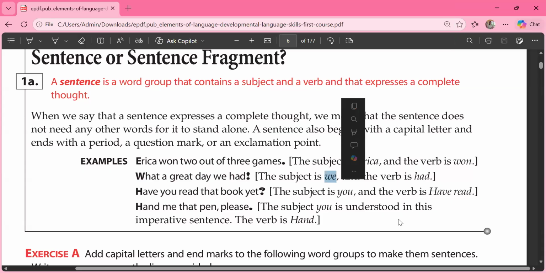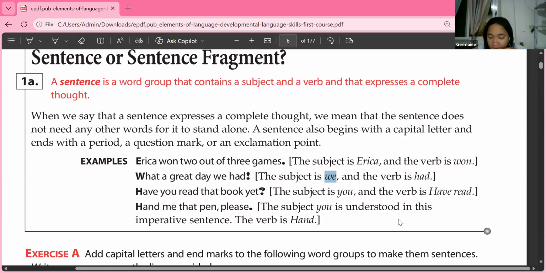Pronoun. Yes, it's a pronoun. It's an object pronoun. Is we a singular or a plural pronoun? Plural pronoun. Yes, it is a plural pronoun.